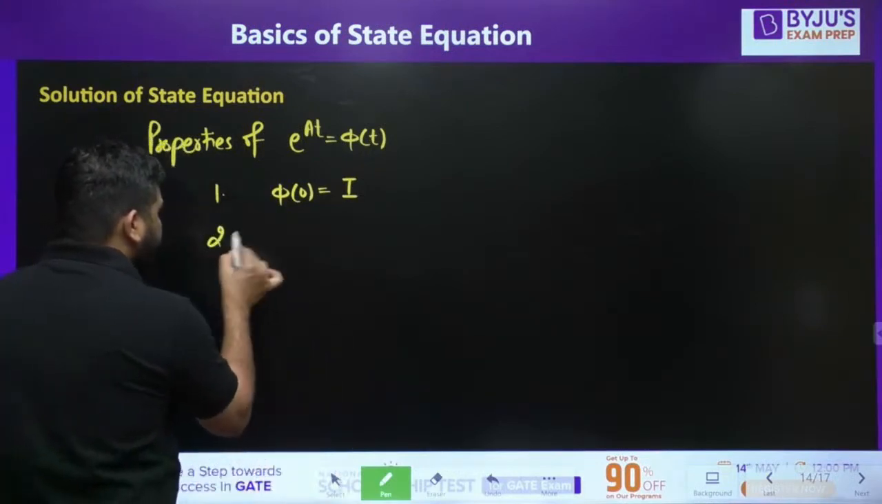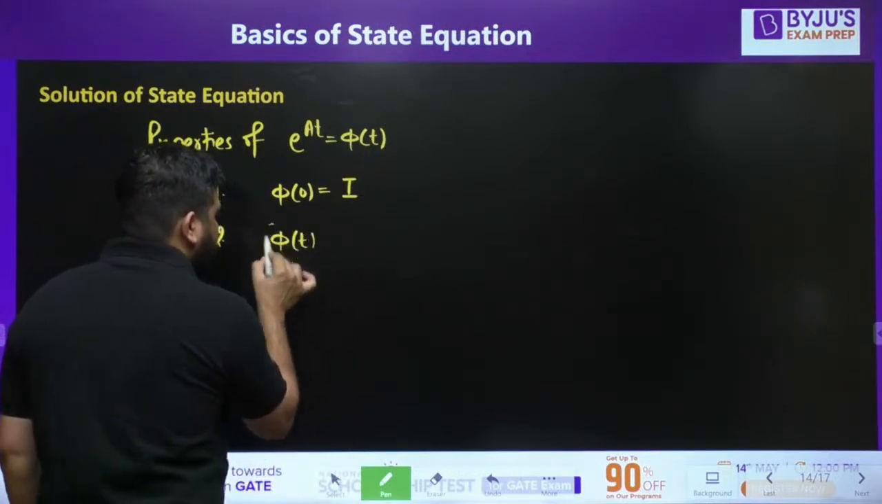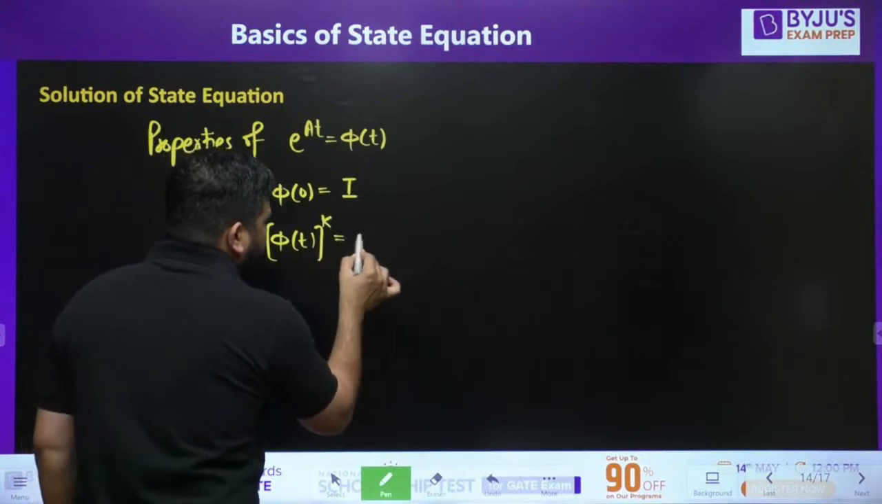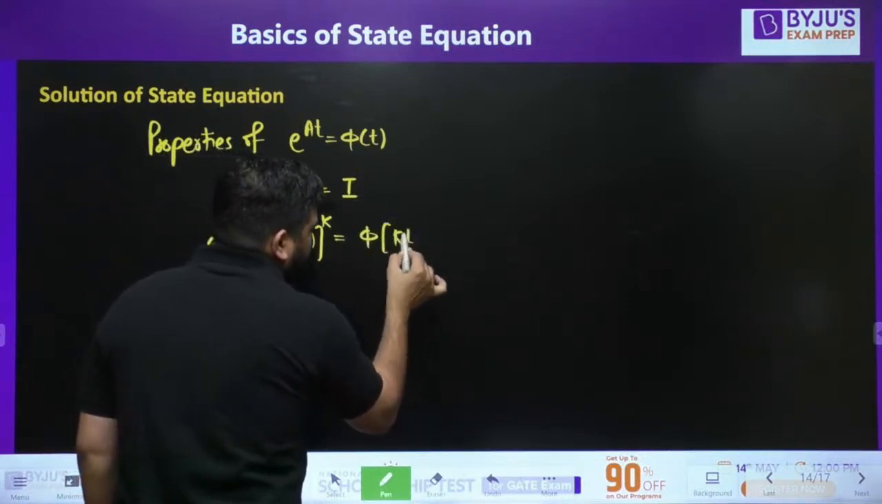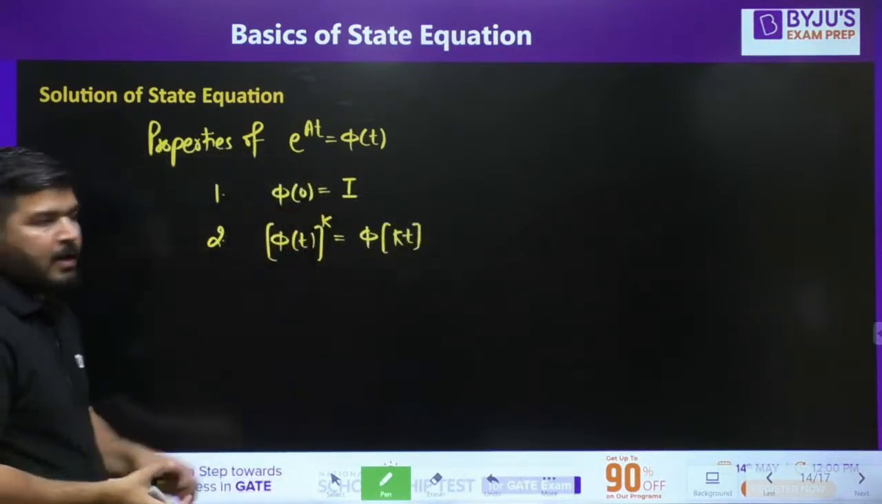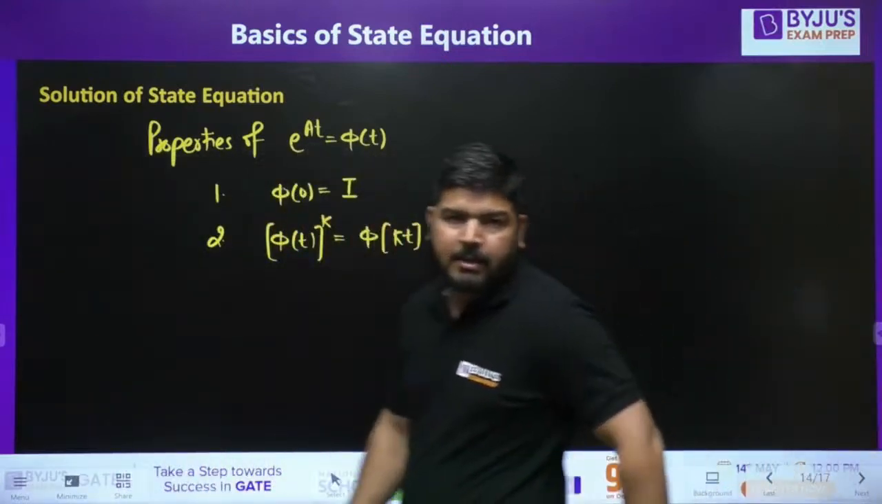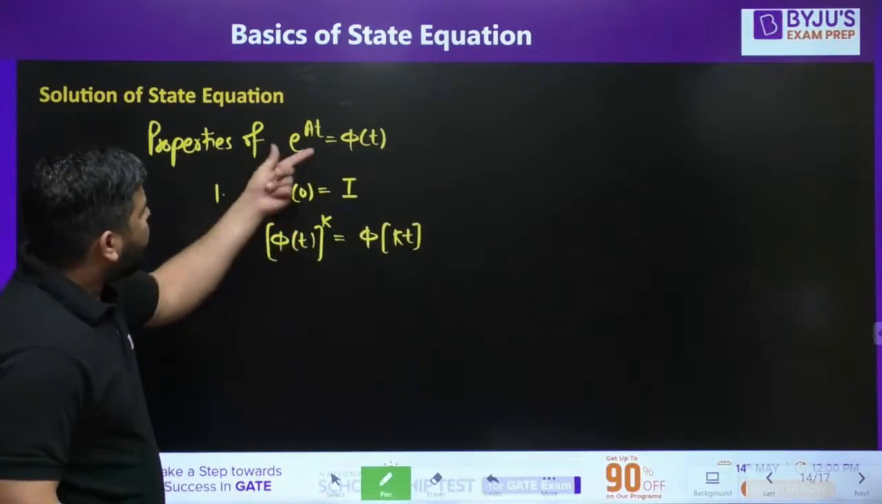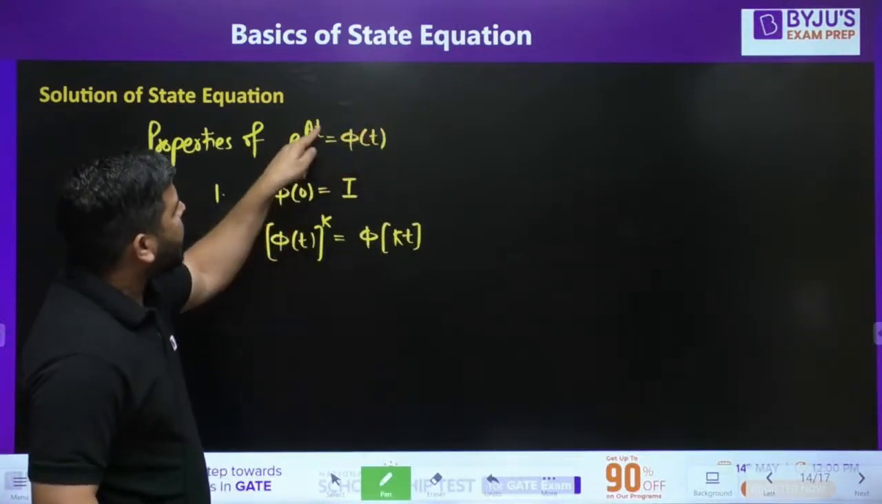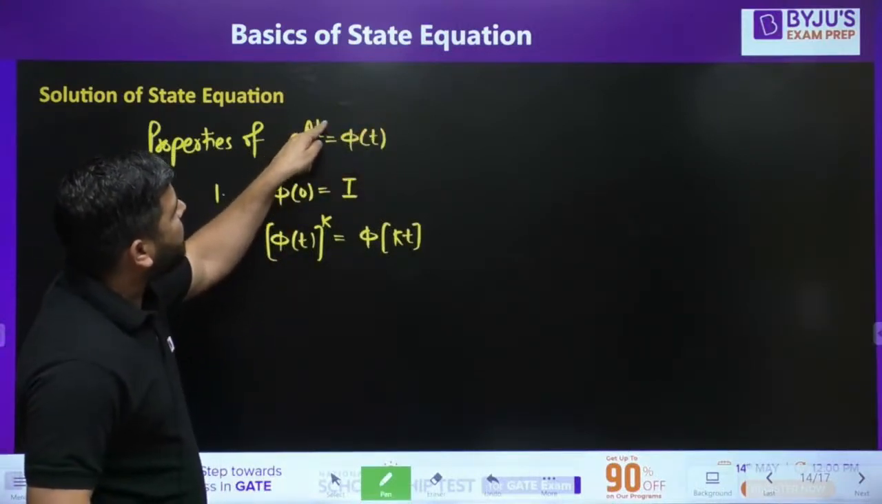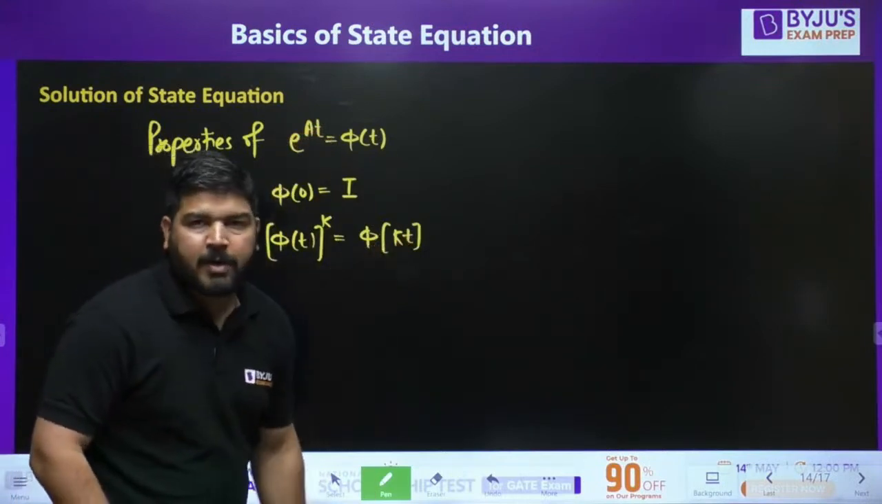Now number 2. If I take phi of t to the power k, you can also write it as phi of kt. This is again a very important property for the state transition matrix. If I take power k on both sides, t will be multiplied with k, so that's why it will become kt.